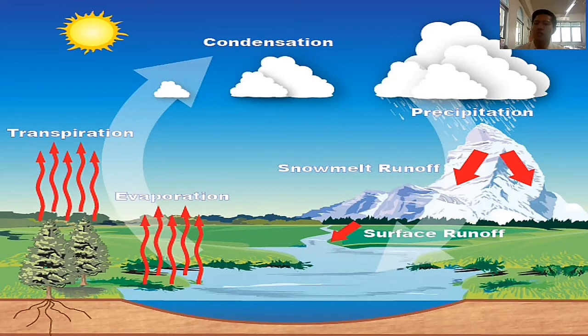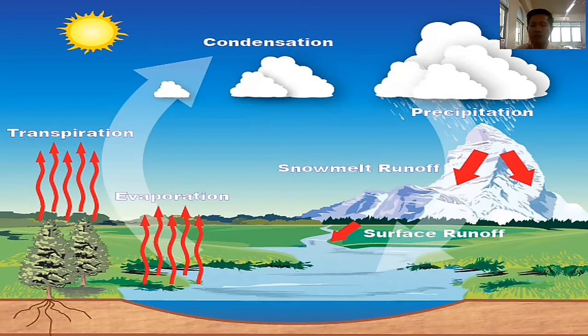And after that, when the rains fall down, that's what we call precipitation. Okay, see it now? Precipitation. Okay, let's repeat again. From evaporation or transpiration becomes condensation and now becomes precipitation. Very good, precipitation.